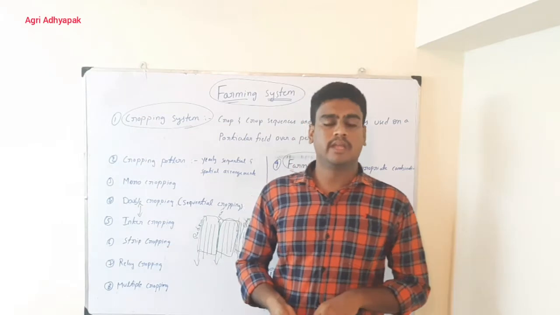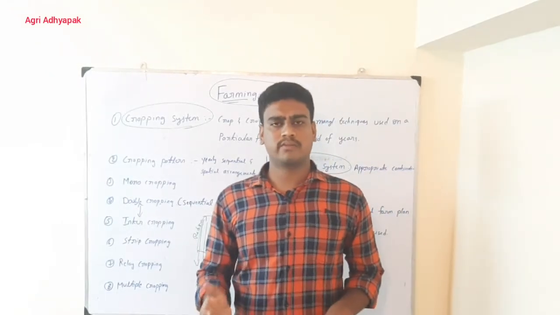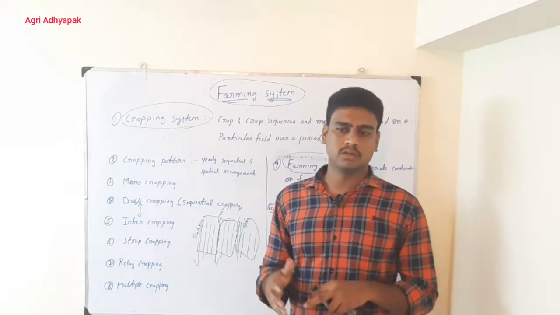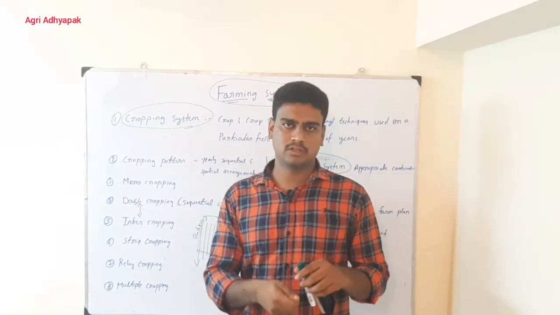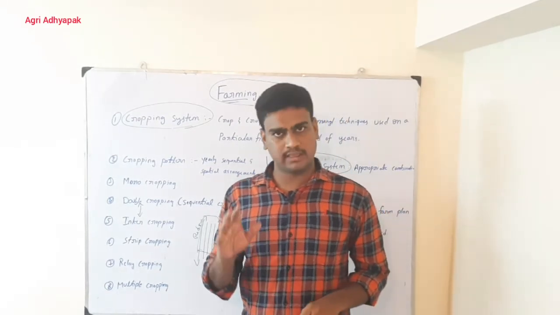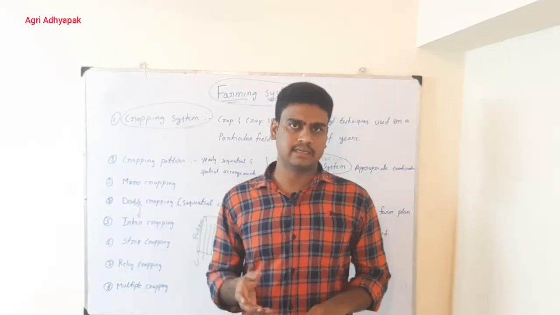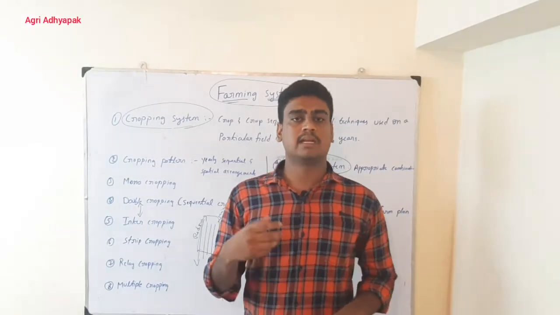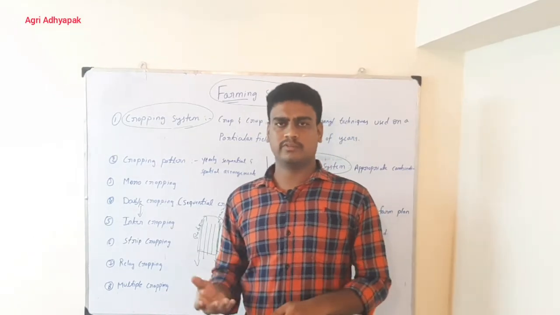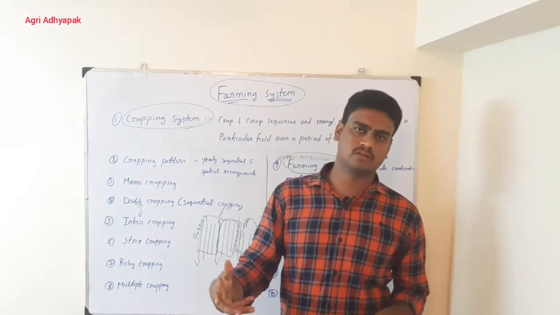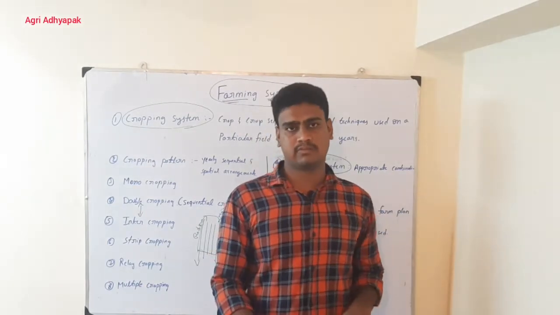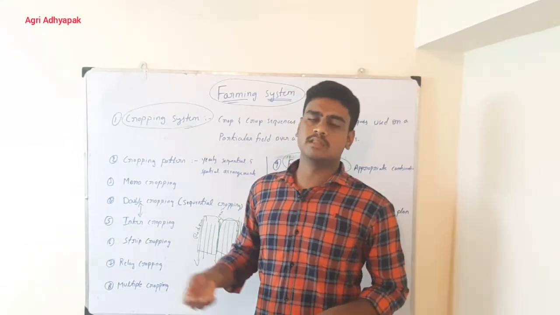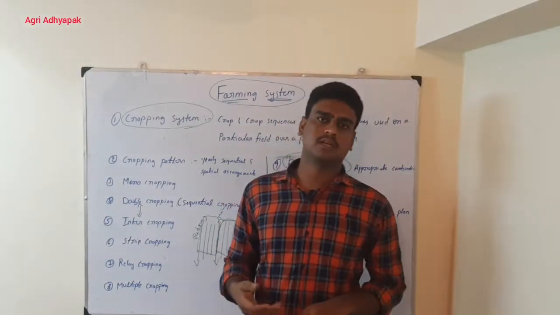For example, in the rice crop, 15 days before harvesting we stop giving irrigation to harden the soil for the harvesting practices in the rice field. Immediately after the last irrigation, we sow the second crop in the same field, and that is called relay cropping. 15 days before, or even one week before, we can sow a pulse crop in the rice field. By using the last irrigation moisture in the rice field, this pulse crop will start to germinate. That is called relay cropping.